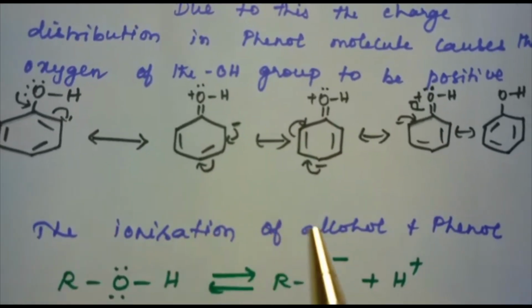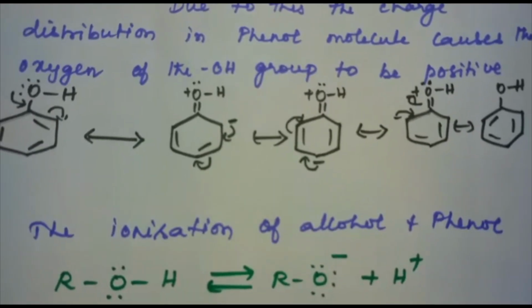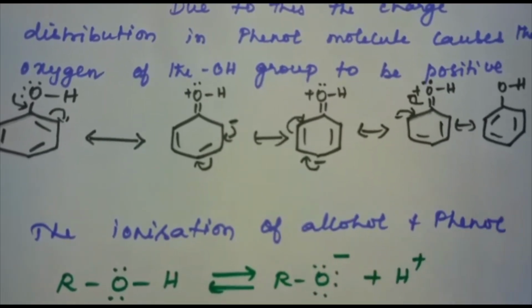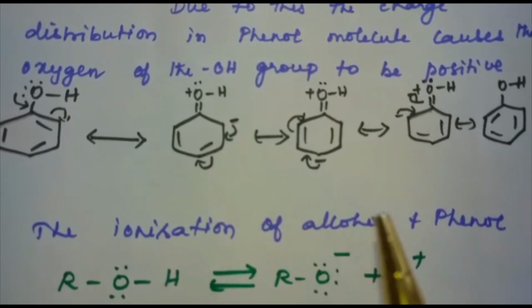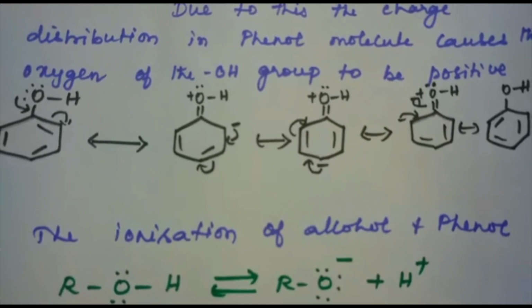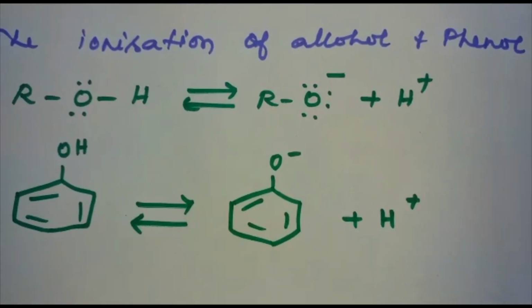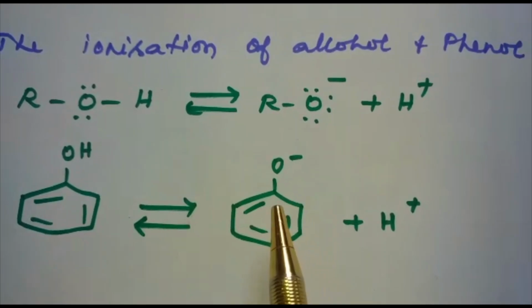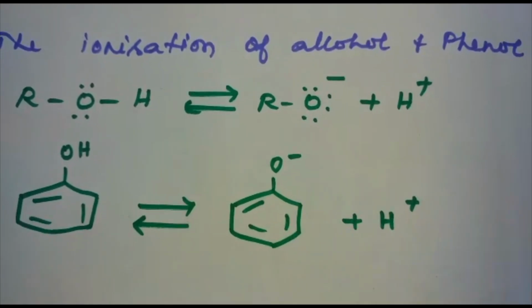Let us see the ionization of alcohol and phenol. Ionization as well as dissociation both give the same meaning. ROH dissociates to RO minus plus H plus. Phenol dissociates or ionizes to give phenoxide ion, C6H5O minus, plus H plus.